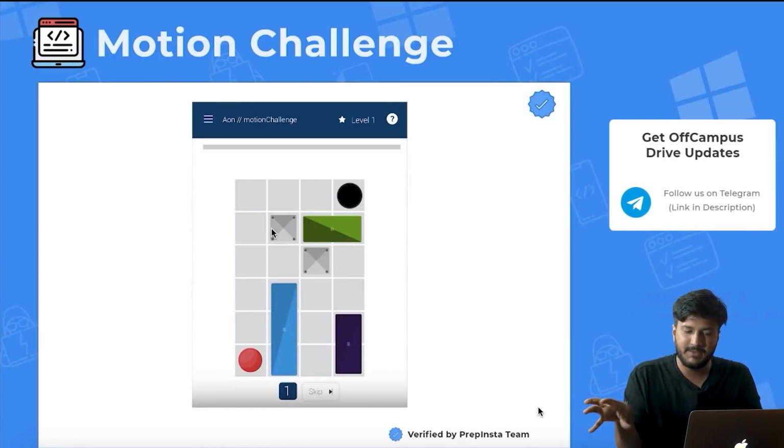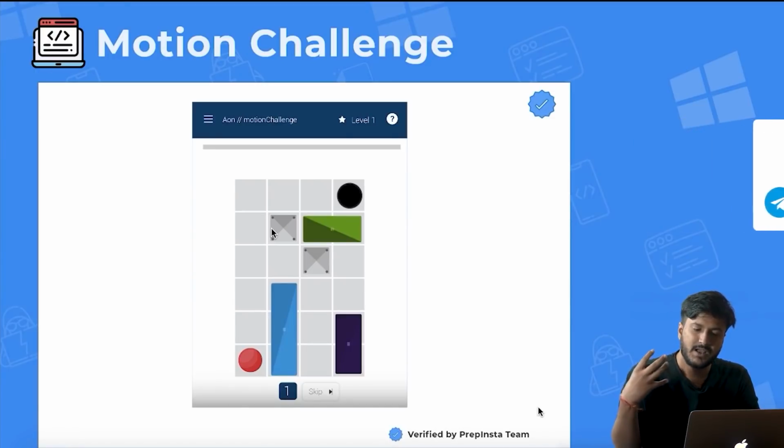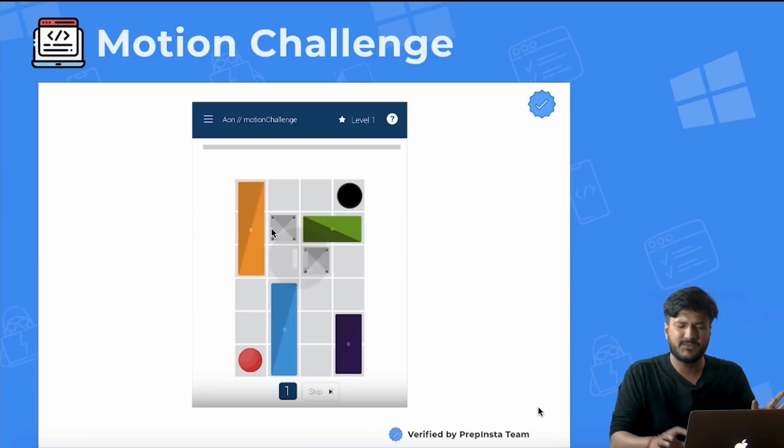So you can move them left, right, or wherever there are spaces. There would be multiple ways for you to drag something top, left, right, and create the path from the starting point of the ball to the cave or the black hole that the ball is supposed to reach.